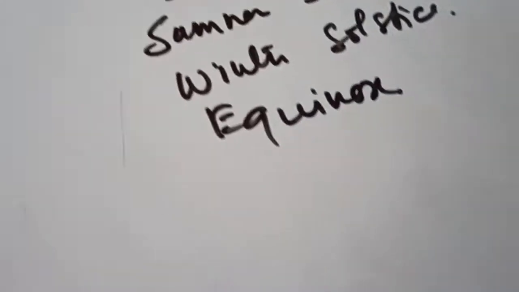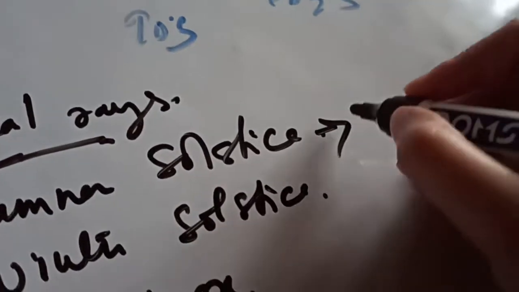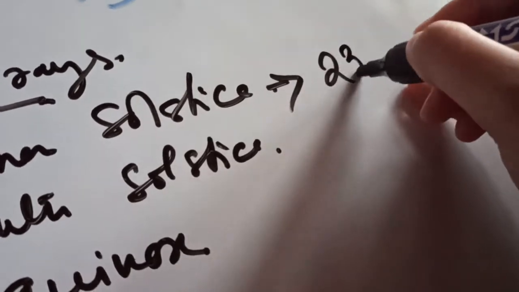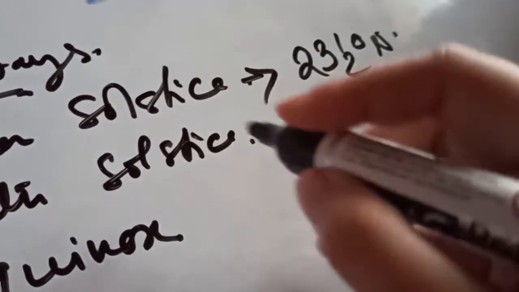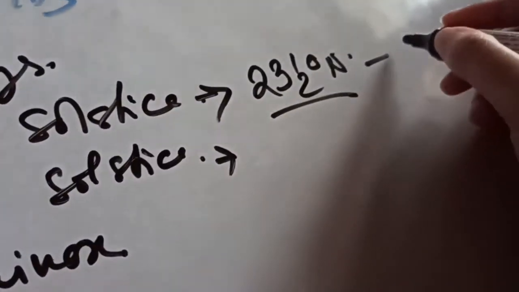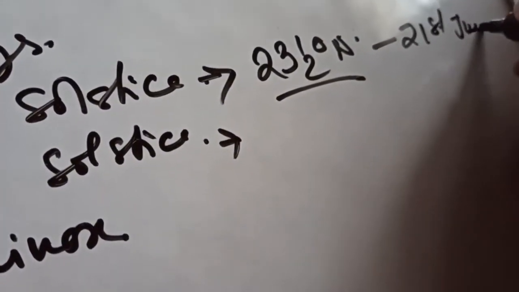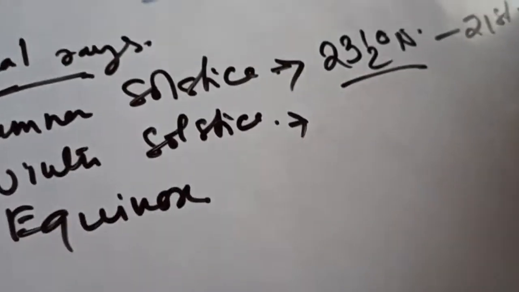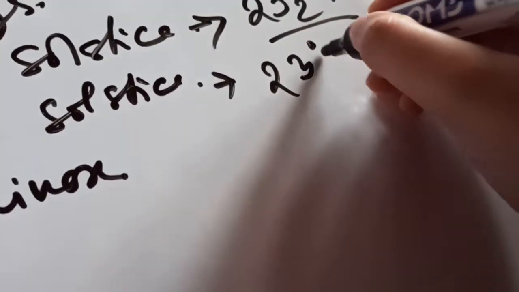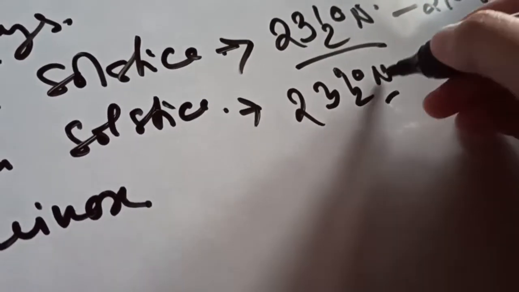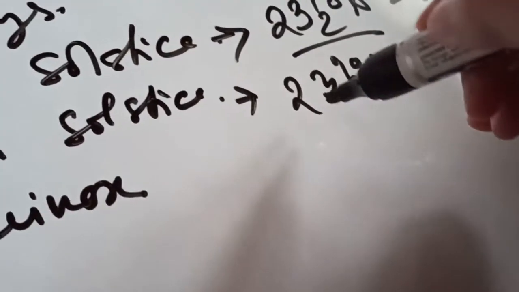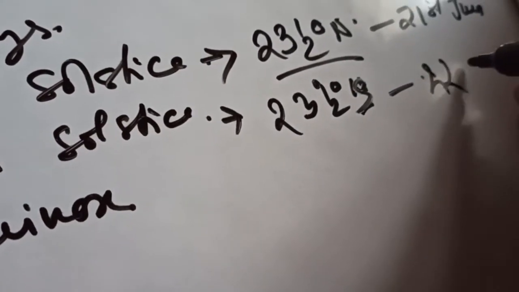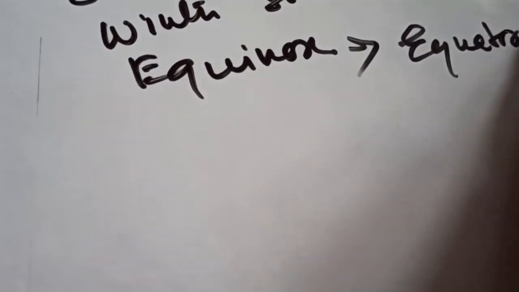Summer solstice means when the vertical rays of the sun fall directly on the 23.5 degree north latitude, on the date 21st of June. Next is the winter solstice, on which the vertical rays of the sun fall directly on the latitude 23.5 degrees south, on the day 22nd of December. And equinoxes mean when the vertical rays of the sun fall directly on the equator.